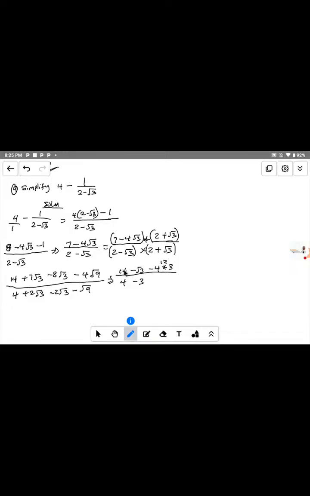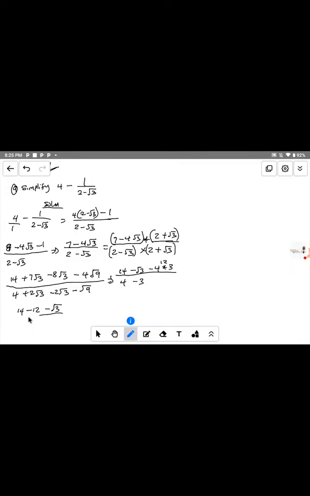So if you collect like terms in this one, that will be equal to what? 14. Okay, 14 minus 12, because this and this will give us minus 4 times 3, which gives minus 12. So this minus 12 is what I bring to this place. That's why I have 14 minus 12. And we have a minus 13 there, and minus root 3.